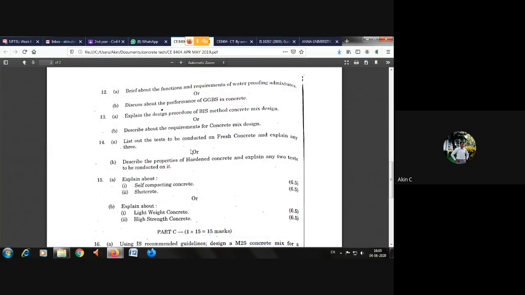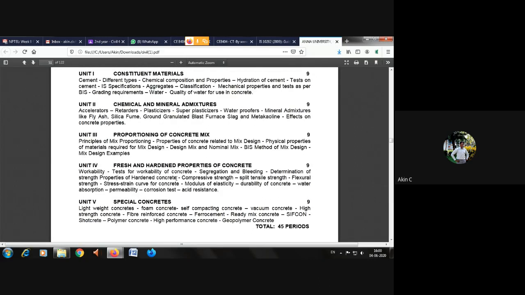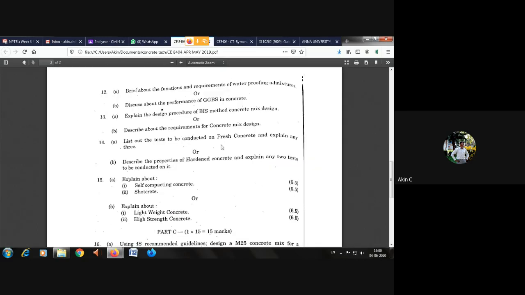And then they have asked, list out the tests to be conducted on fresh concrete. So the tests to be conducted are, we can say, flexural strength test, compressive strength test. They have also given the workability test. These are the tests to be conducted on fresh concrete. So when they ask these kinds of questions, you can easily answer in your university exam.